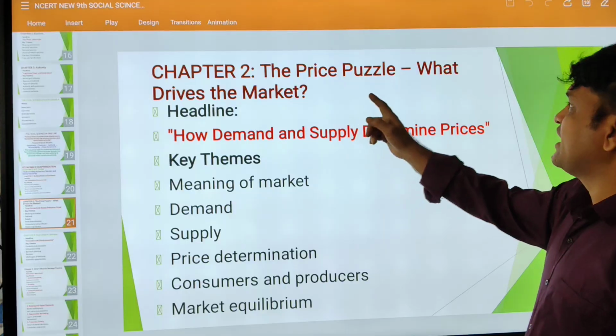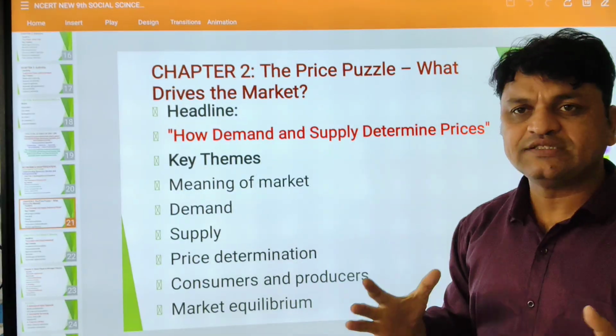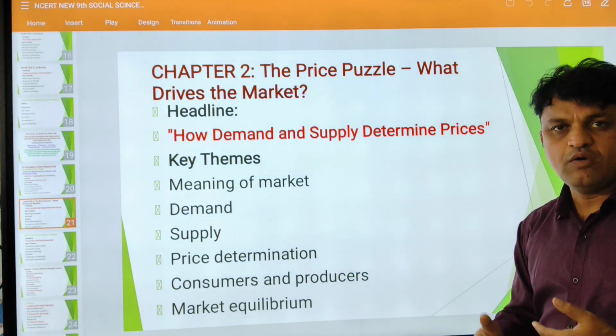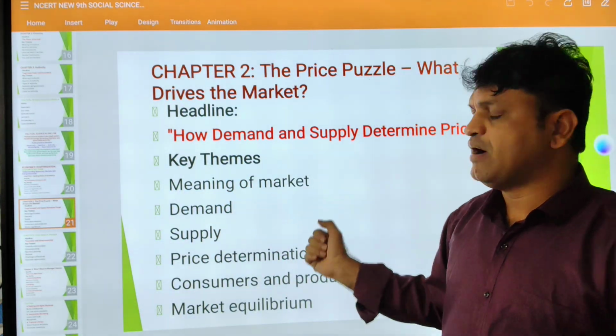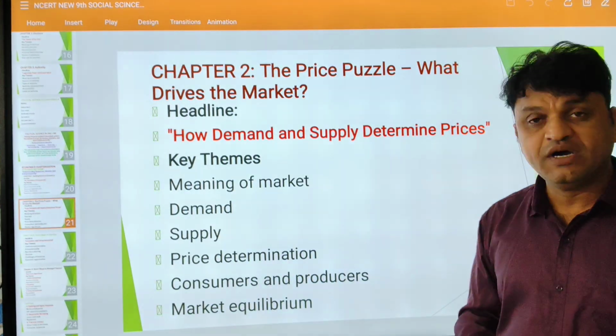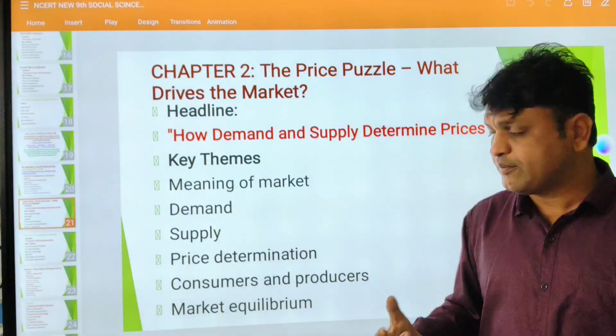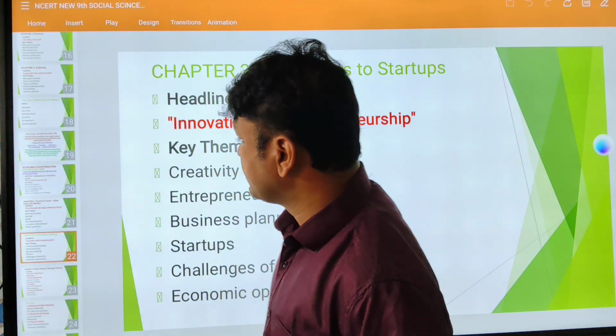Coming to chapter 2, the price puzzle: what drives the market. So what is the major heading? How demand and supply determine the prices. What is the key thing here? Meaning of market, demand, supply, and price determination, and consumers and producers. Who are the consumers? Who are the producers? And market equilibrium.